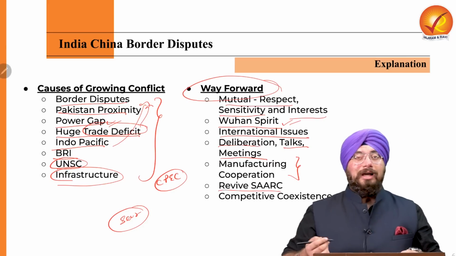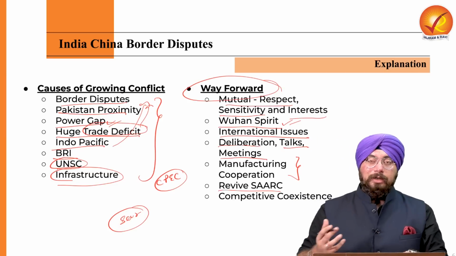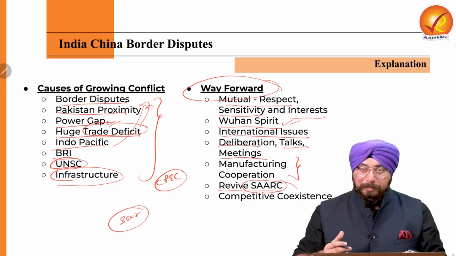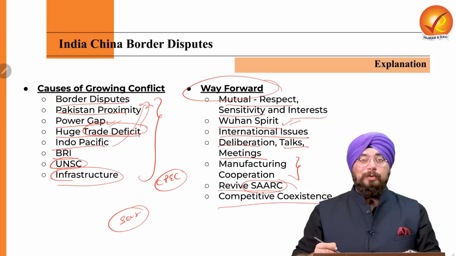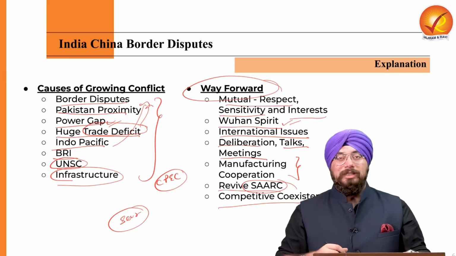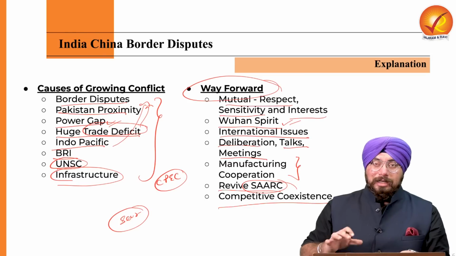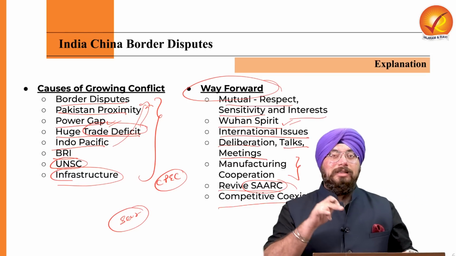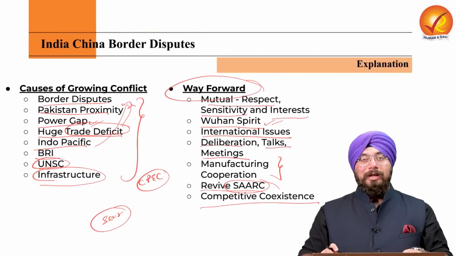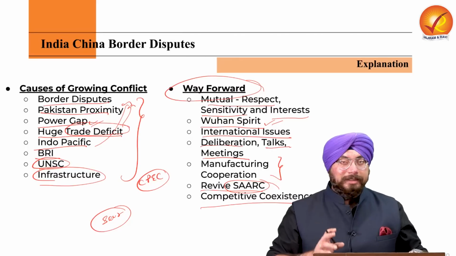We can also revive SAARC, the South Asian Association for Regional Cooperation, right? We can revive SAARC as well, in order to ensure that China and India's proximity becomes closer, and competitive coexistence. That is, we compete with each other, but we also coexist with each other. That should be the spirit between India and China in order to ensure that peace in the neighborhood is ensured, right? So this is related to India-China border disputes and a broad overview of India-China relations as well.